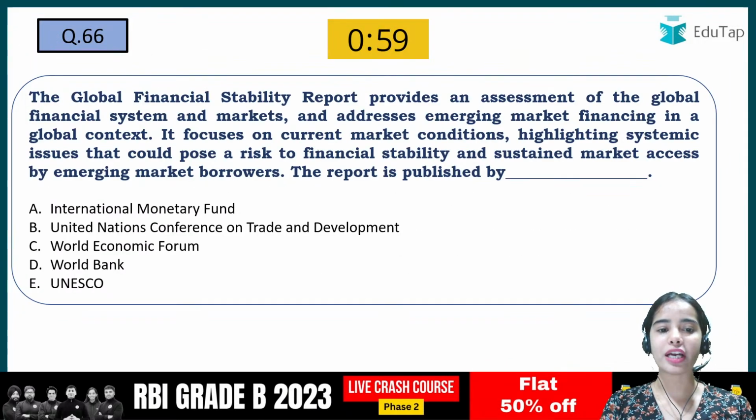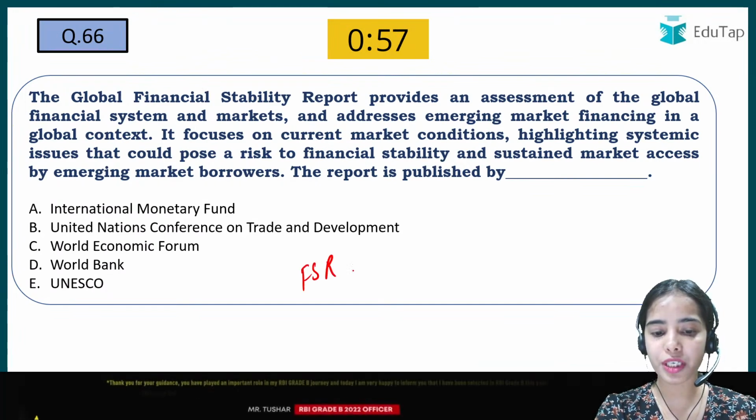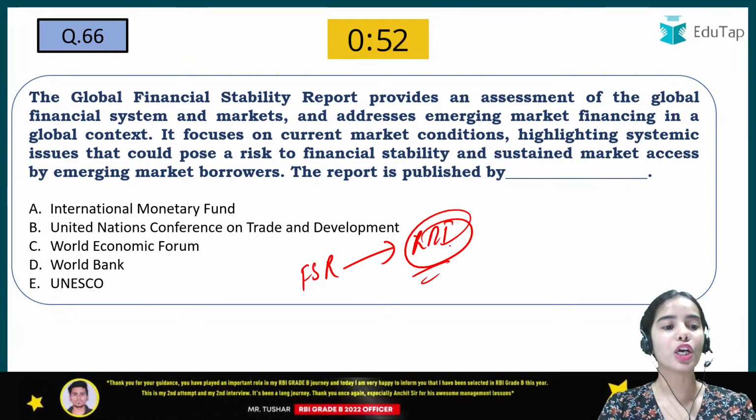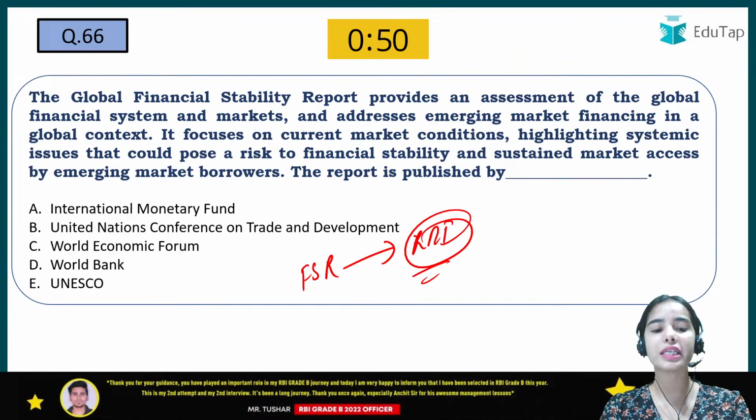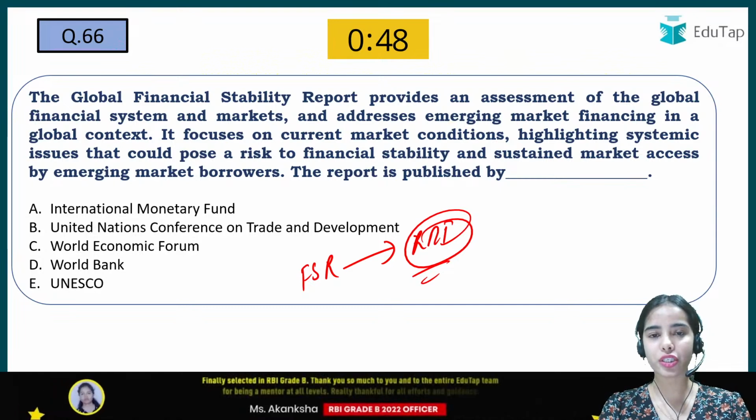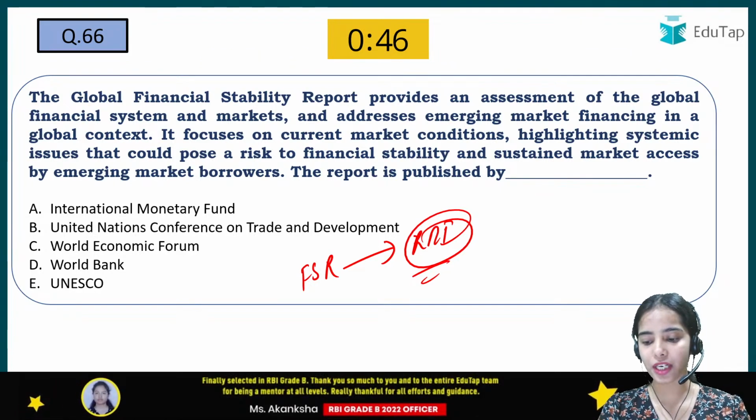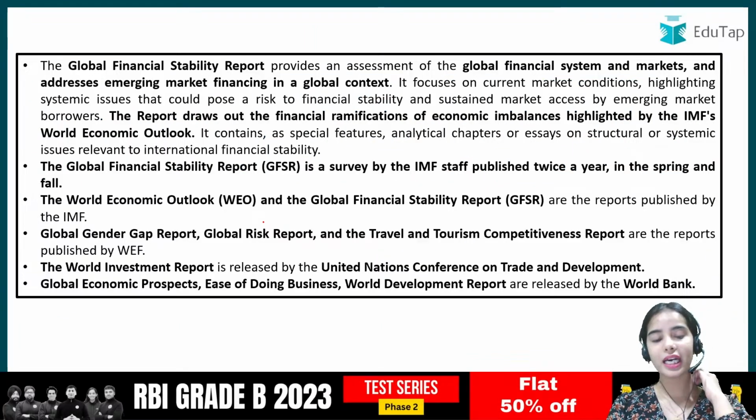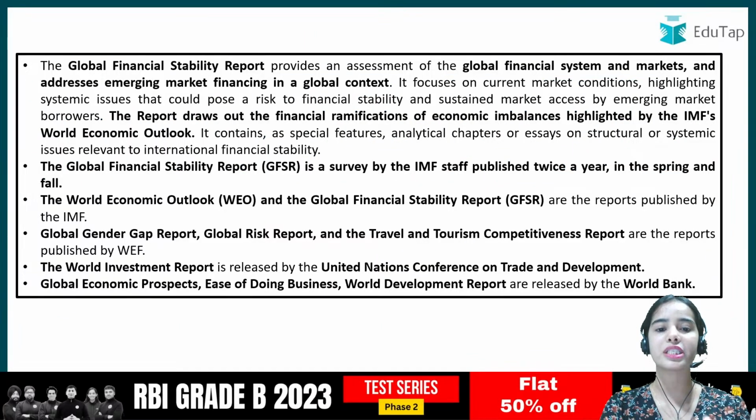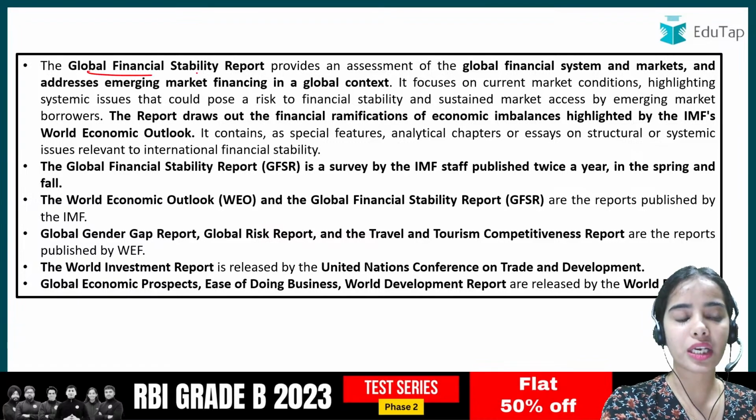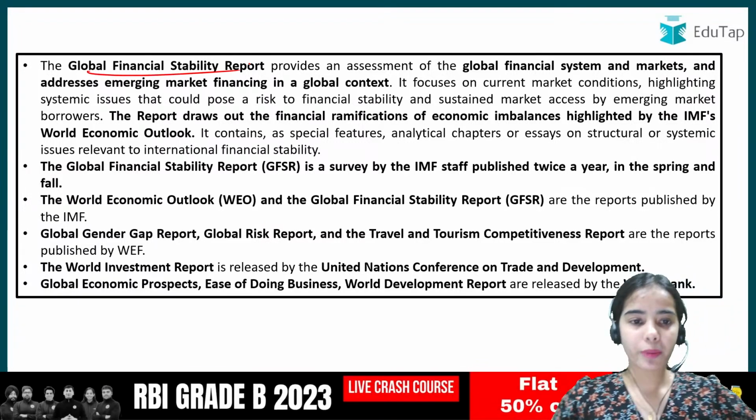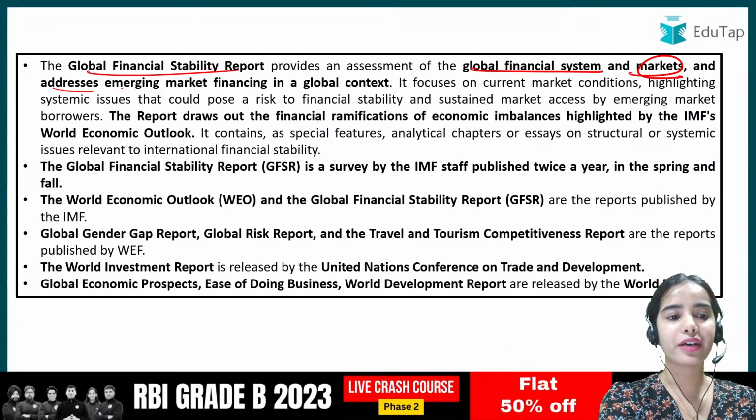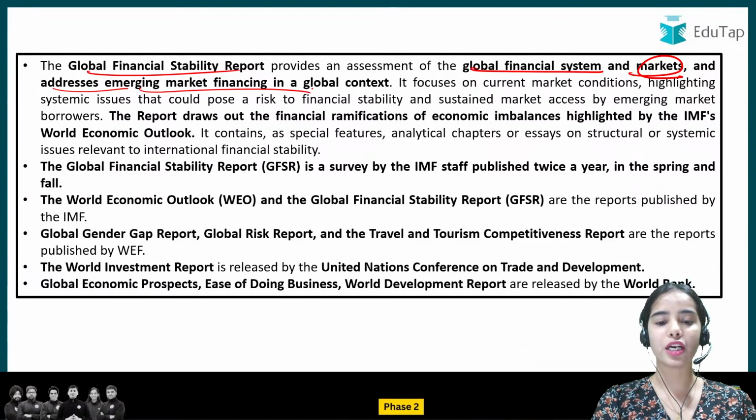Next is the global financial stability report. So we have understood that the financial stability report has been released by the Reserve Bank of India recently only. So the global financial stability report is released by which organization, published by which organization, that you have to tell. So here very easy answer, it is the International Monetary Fund that releases the global financial stability report. So the global financial stability report provides an assessment of the global financial system and the markets, and addresses the emerging market financing in a global context.